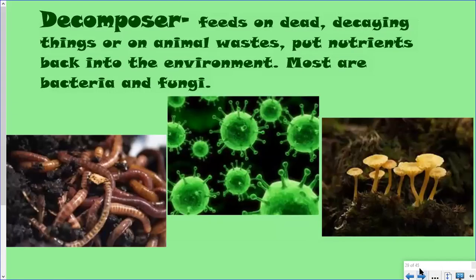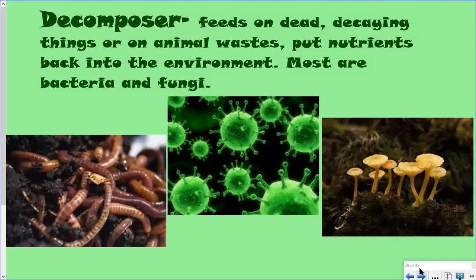Finally, to end our food chain in an ecosystem are the decomposers. The decomposers are things that crawl up out of the ground when something has died, and they feed on the dead, decaying things or animal waste, which means like the poop from the animal. And they use these things to put nutrients back into the environment.